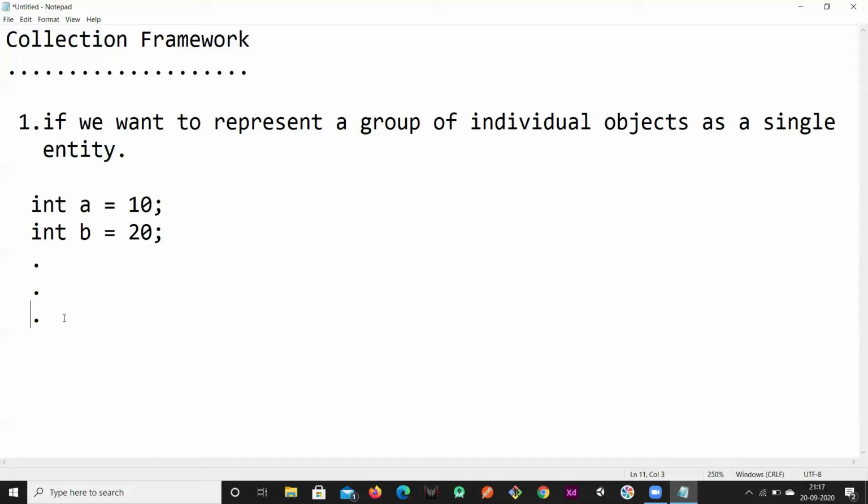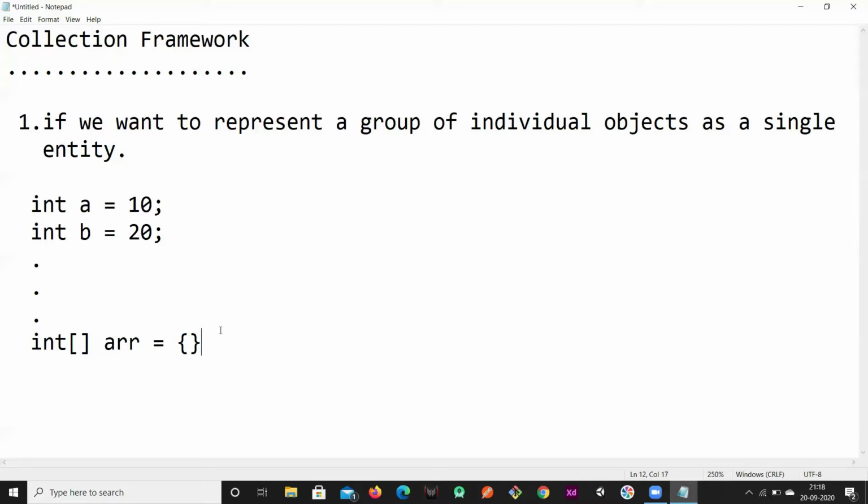That is the reason we have chosen arrays. We can create an integer array that can represent these group of values with a single reference variable. These are all grouped under the single reference variable. That is the reason we are using arrays. The collections also do the same thing, but what is the requirement of collections to be introduced when we already have arrays? That is what we are going to discuss now.